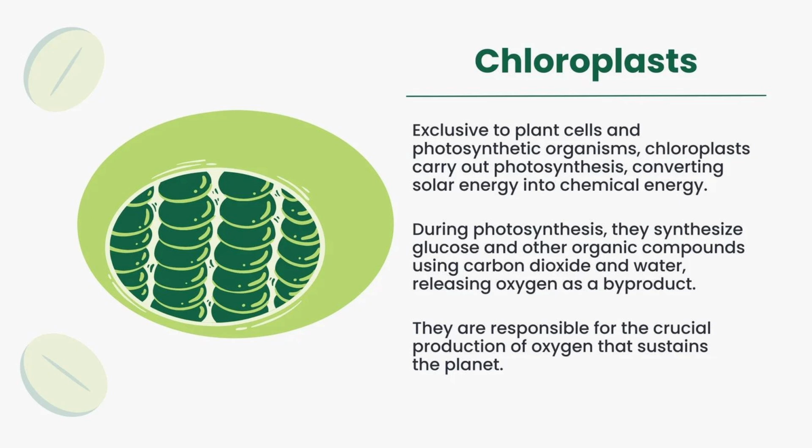Chloroplasts. Exclusive to plant cells and photosynthetic organisms, chloroplasts carry out photosynthesis, converting solar energy into chemical energy. During photosynthesis, they synthesize glucose and other organic compounds using carbon dioxide and water, releasing oxygen as a byproduct. They are responsible for the crucial production of oxygen that sustains the planet.